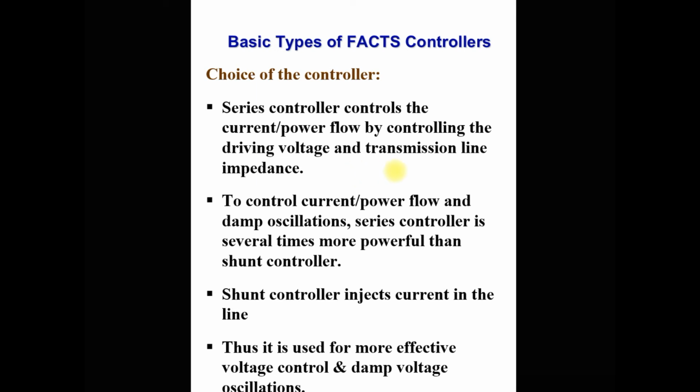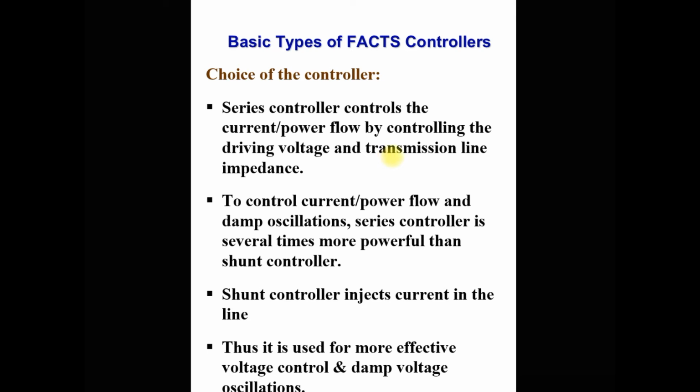So by injecting the voltage in series with the line, by controlling the voltage of the line, they control the current as well as power flow of the transmission line. As well as by controlling the impedance of the transmission line, they control the current as well as power flow in the line. Because series and shunt controllers both are variable sources of impedance. It may be a capacitive impedance or it may be an inductive impedance.